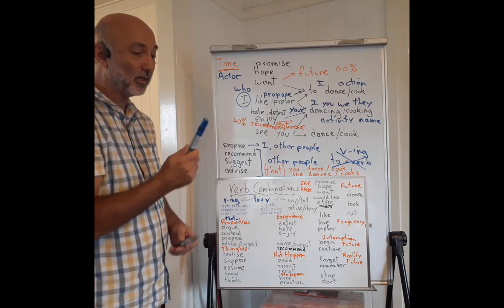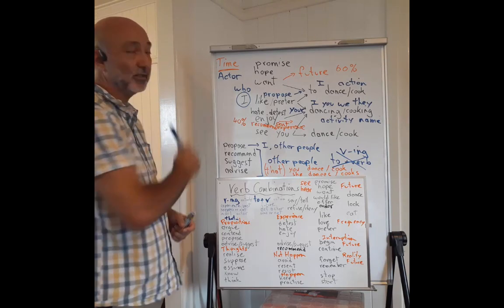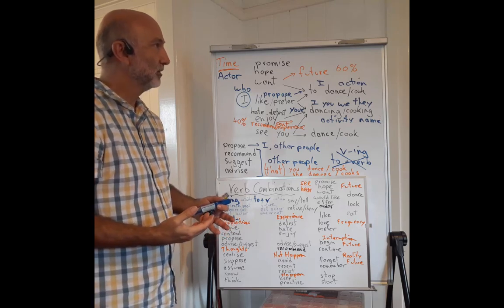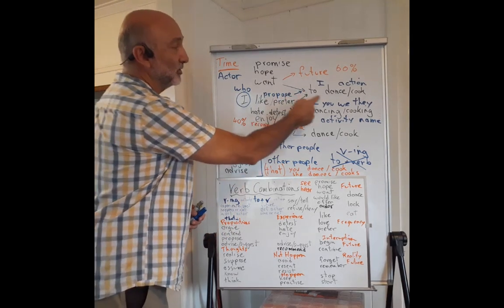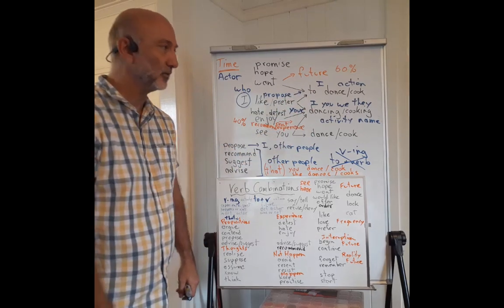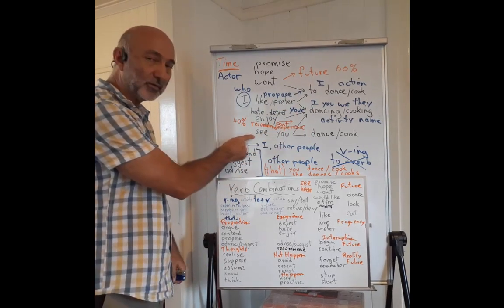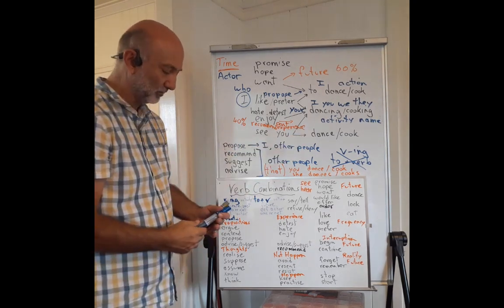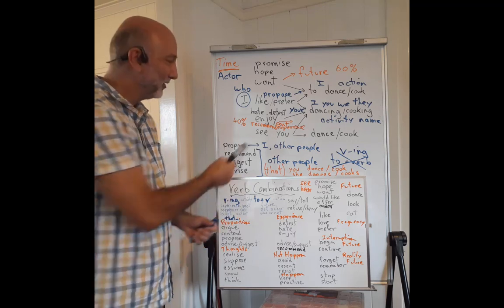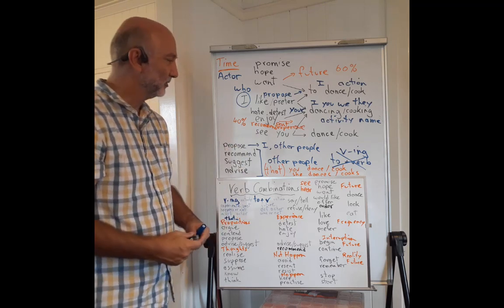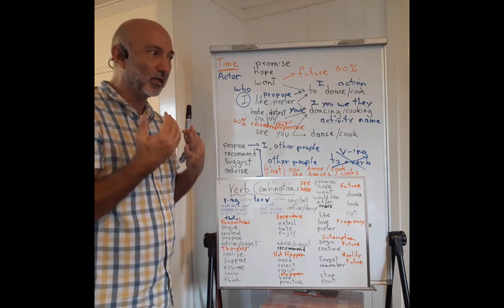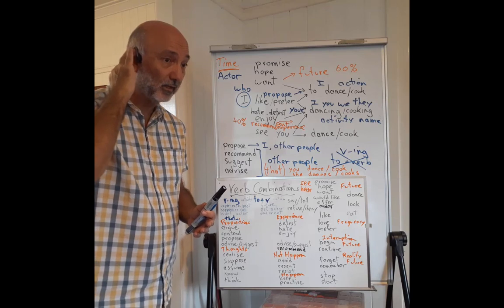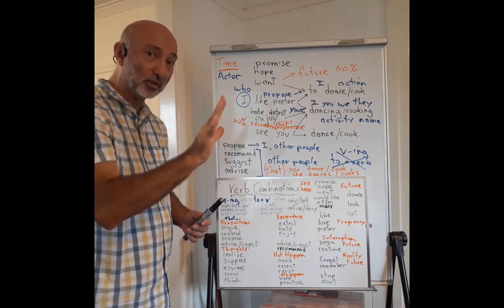So, we talked about time and we talked about the actor as some ways of distinguishing the difference between the infinitive and the gerund. Here is another example. I see you dance. This verb is a little bit different because it is a sensory or a perceptive verb. See, hear, smell, touch.